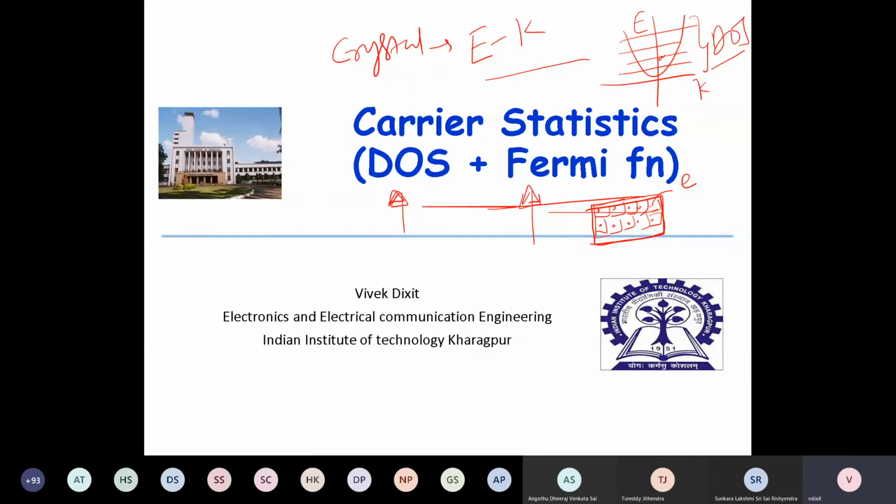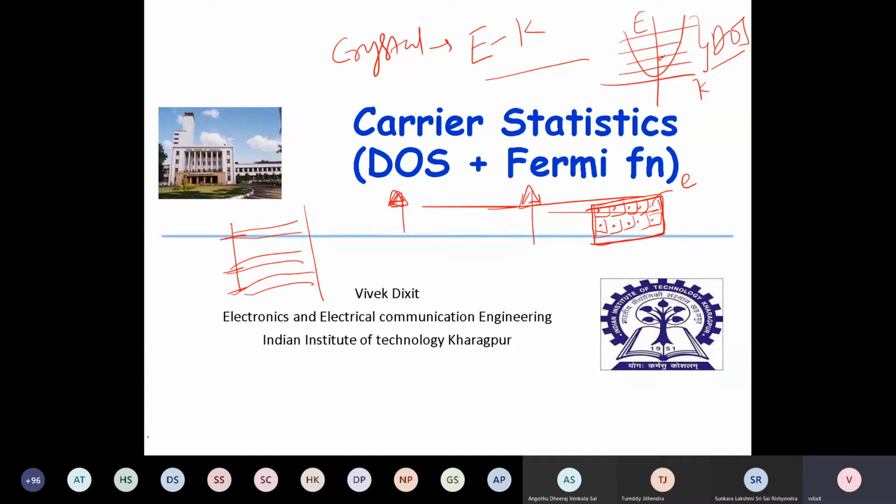So a similar thing is there in semiconductors. The density of states tells you how many states are there, or how many orbitals are there, you can say how many shells are there, where an electron can sit, right? Now if you consider an individual atom, these energies are discrete, but in a crystal these energies form some kind of band, right? So we have this concept of density of states.